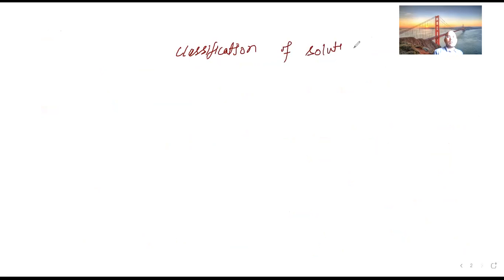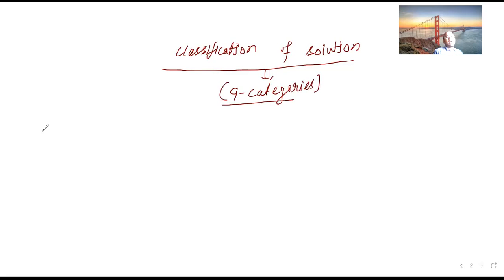Classification of solution. If you are doing the classification of solution, there are going to be 9 categories. Solutions are in total 9 categories. Okay, so what are the 9 categories? They are saying 9 categories based on what? Based on physical state of solvent.